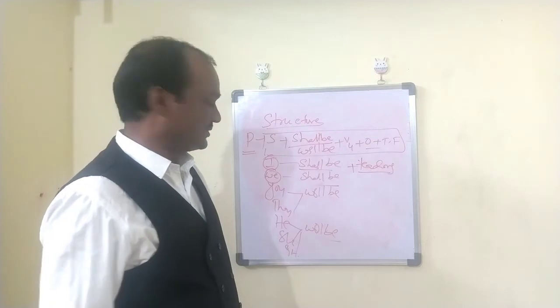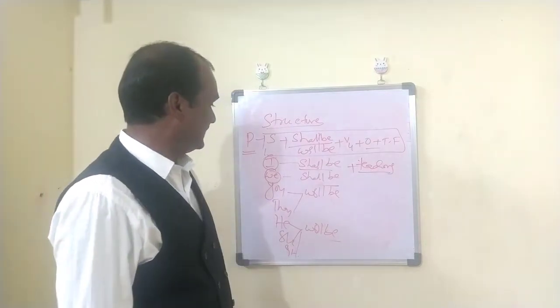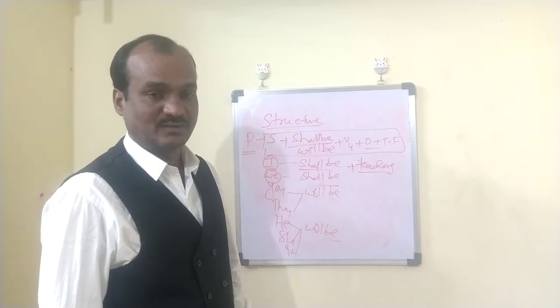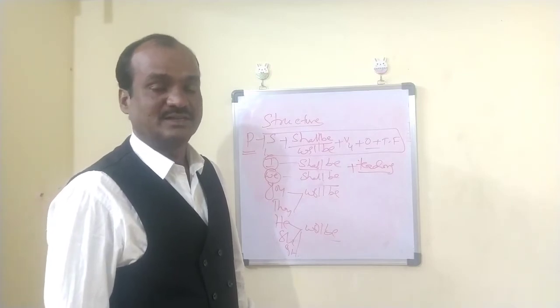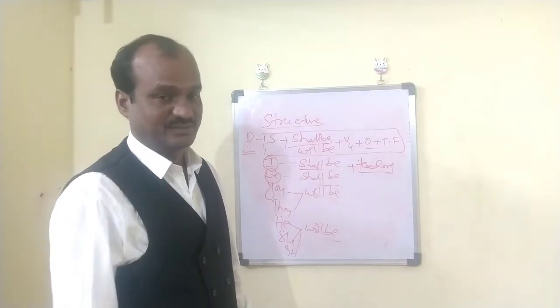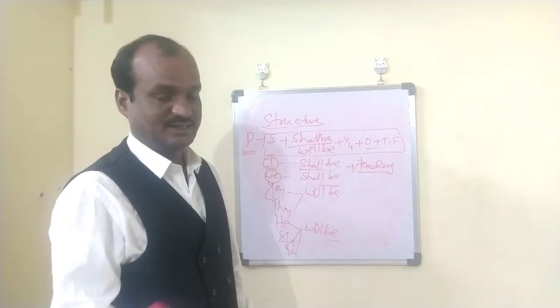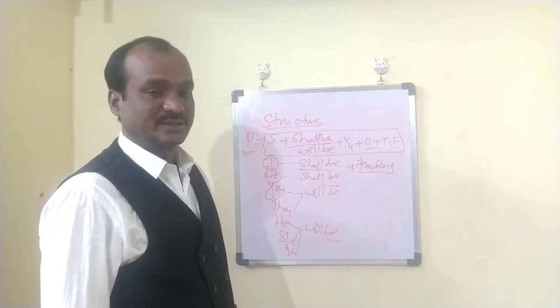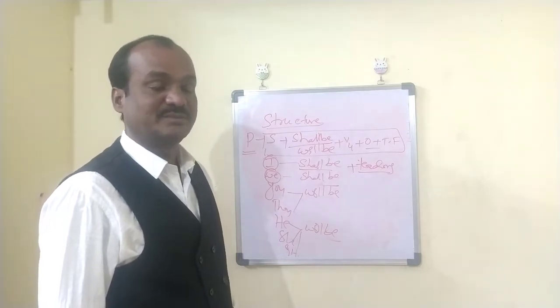So when it comes to the negative structure, you see here, I shall be teaching. I shan't be teaching by this time tomorrow. Okay, we shan't be teaching by this time tomorrow. We shan't be listening by this time tomorrow. Shall not, generally. Next, you will be teaching by this time tomorrow. You won't be teaching by this time tomorrow.